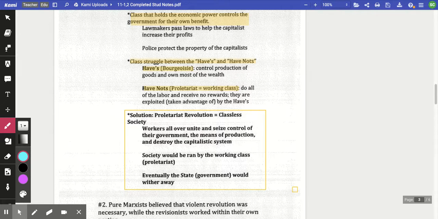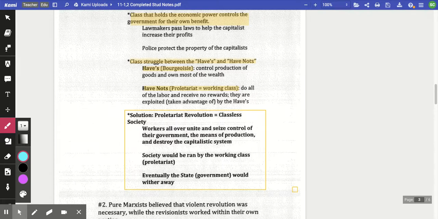What we're going to find in countries that take Karl Marx's ideas, or I should say people who take his ideas and lead a communist revolution, they never get to a classless society where the government withers away. Once they take control over the government and seize the means of production, they don't want to give that power up. And they will say that the people aren't ready. The people aren't ready. So we're going to see this play out. The first country we're going to see it play out in will be Russia.